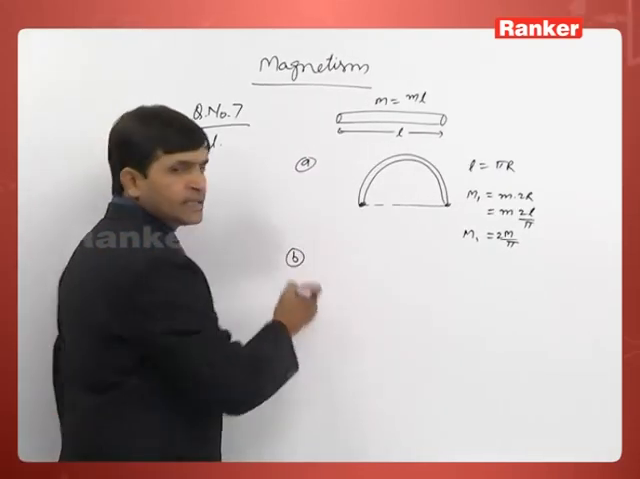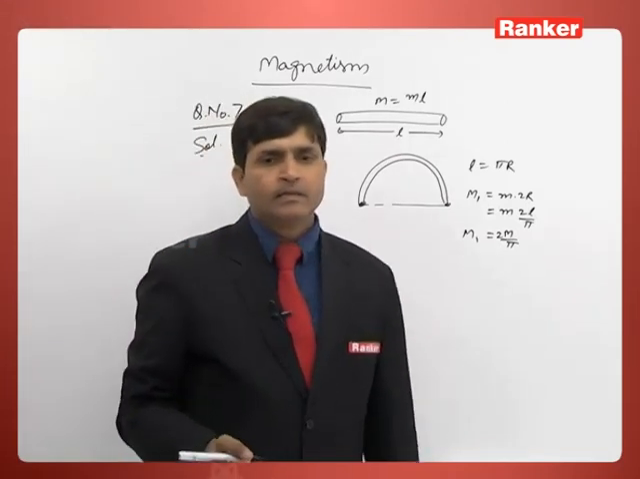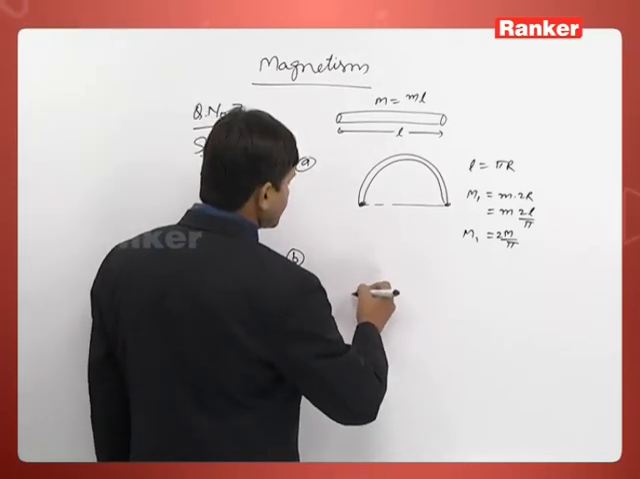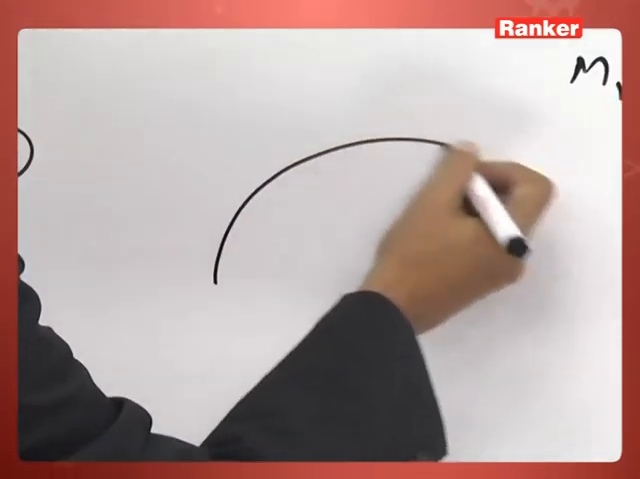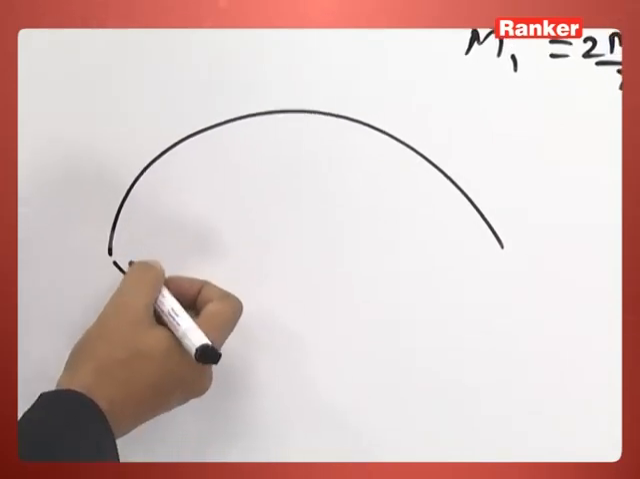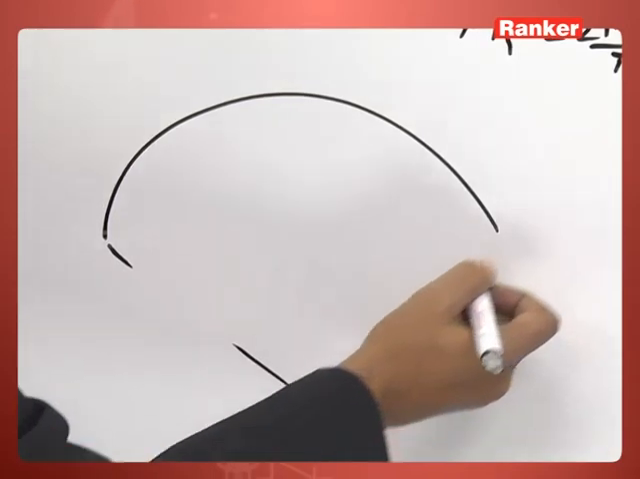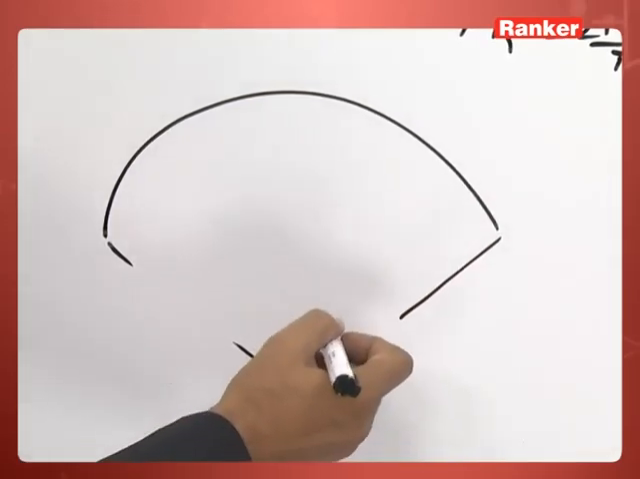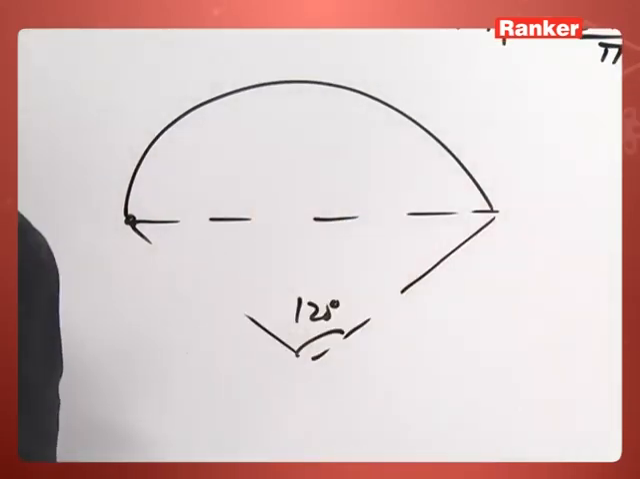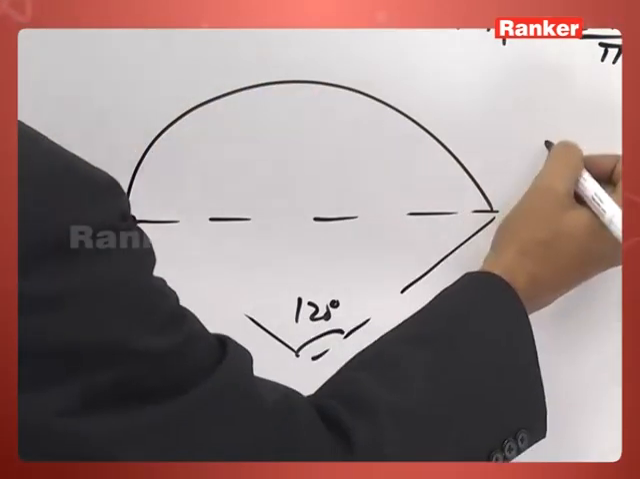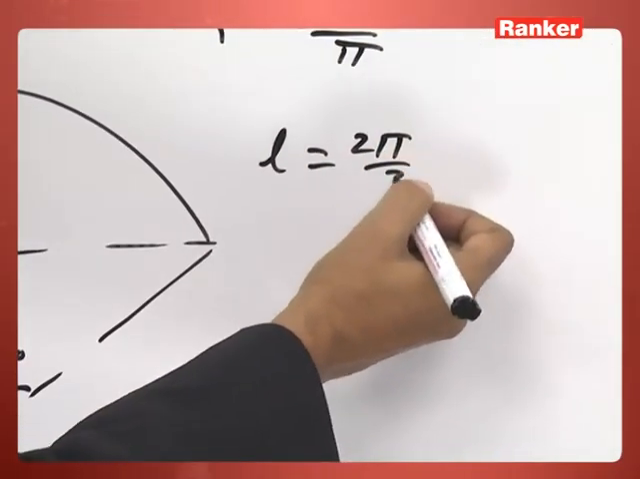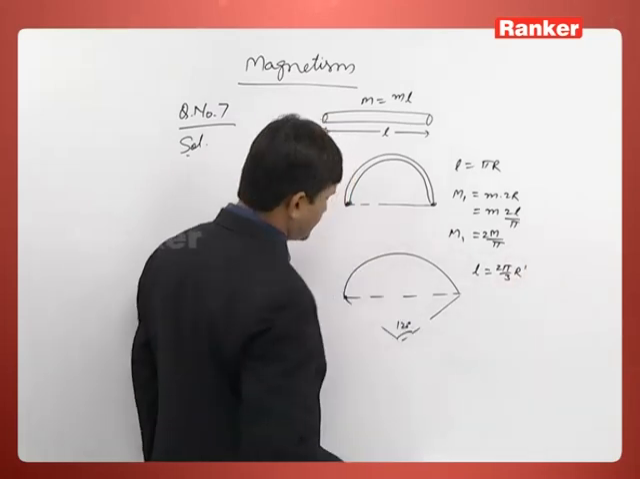Similarly, in second case, it has been made 120 degree. 120 degree means it bends like this. This angle is 120 degree. So now see here, this is the distance between these two. Now L is equal to here 2 pi by 3 into new radius r dash.